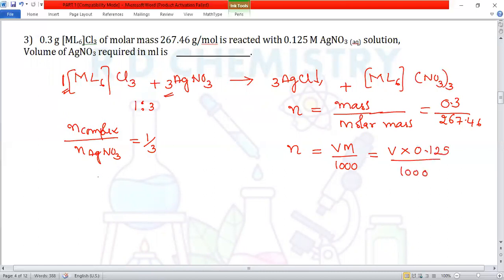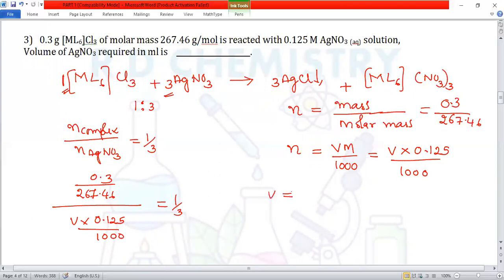Now we'll substitute here. That is 0.3 divided by 267.46 divided by volume into 0.125 divided by 1000 is equal to 1 by 3. Therefore, finally we get volume is equal to 26.92 ml. So we'll write the final answer for the integer type question: 26.92.